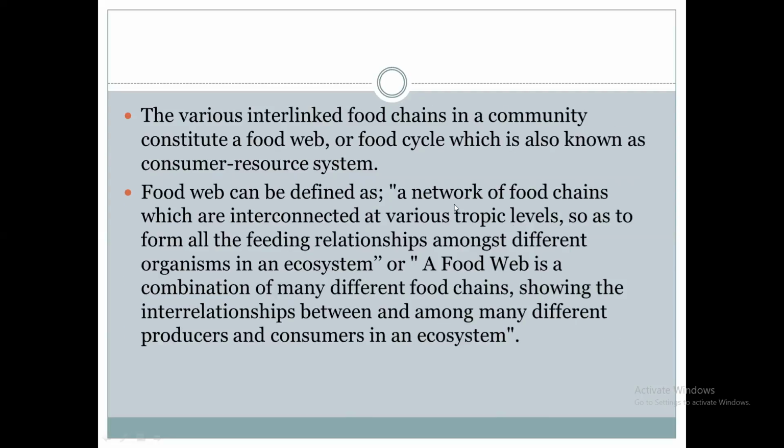Similar definition, food web. It is a network of food chains which are interconnected at various trophic levels so as to form all feeding relationships among the different organisms in the ecosystem. So it is a network of food chains. Also, it is a combination of many different food chains. It shows the interrelationship between the various components like producers, consumers, decomposers, etc.